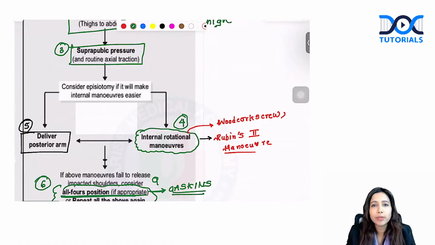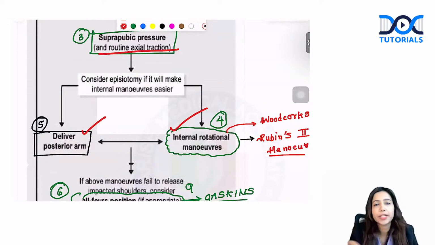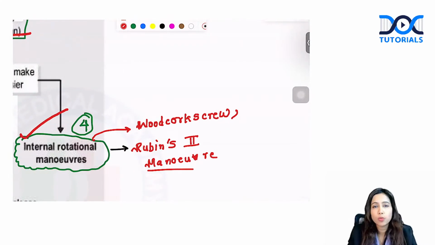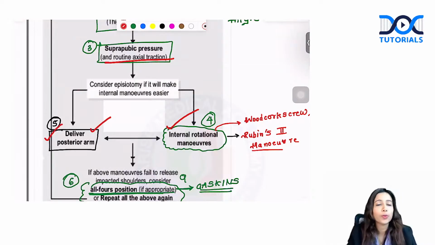Among internal maneuvers, you have internal rotational maneuvers, also delivery of posterior arm. If at all you have to choose between this, I always number and teach you this. If the suprapubic pressure does not work and you have to choose between these two options, give preference for internal rotation maneuvers. Examples are Wood's corkscrew maneuver and Rubin's 2 maneuver. If still the shoulder does not get delivered, next you proceed with delivery of posterior arm.